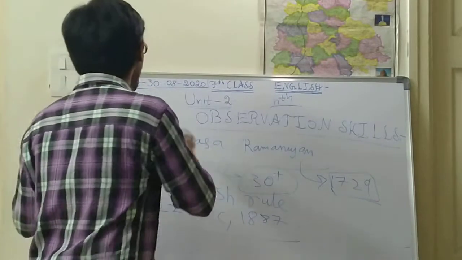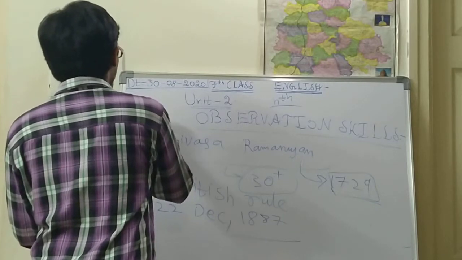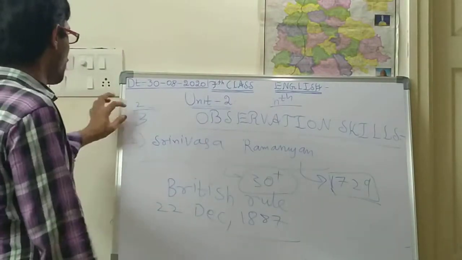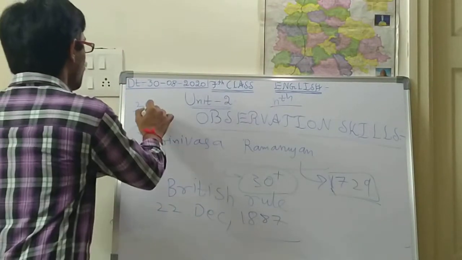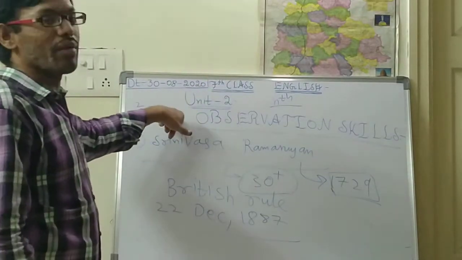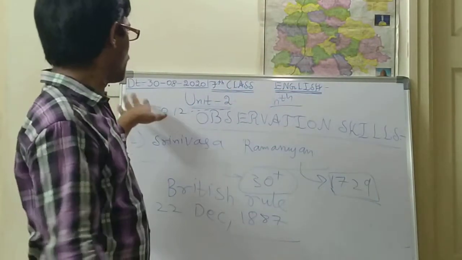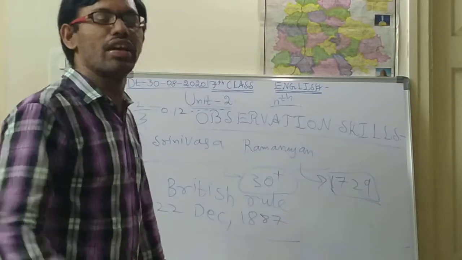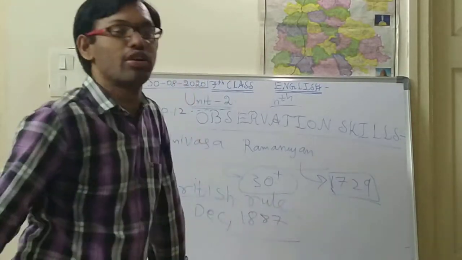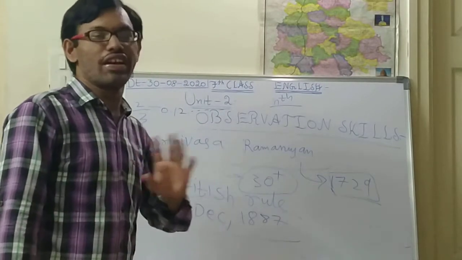Continued fractions means, suppose 2 by 3 is there. What is the fraction of 2 by 3? It's a fraction where it might be coming as 0 point something. If some number is extending, like 0.12 and so on, that type of numbers he found at the time of British rule only. At the time of British rule only he found those types of innovations. Okay, so this is about Srinivasa Ramanujan.